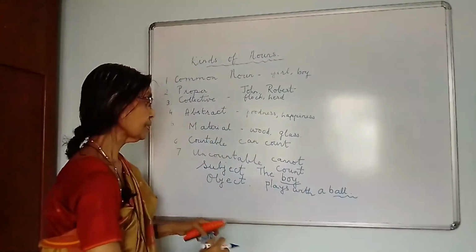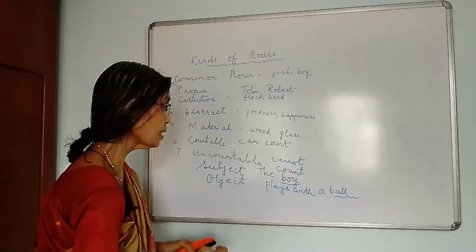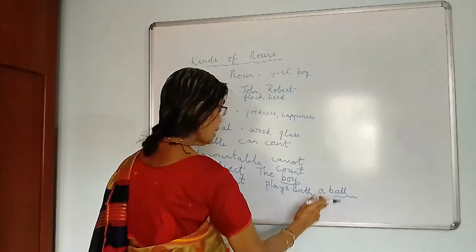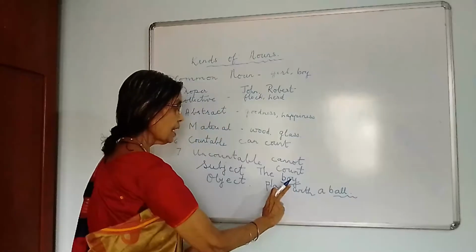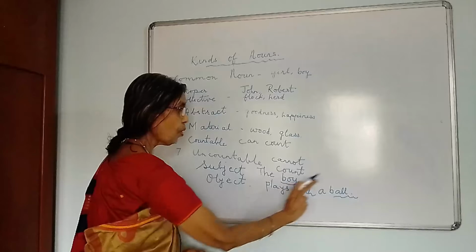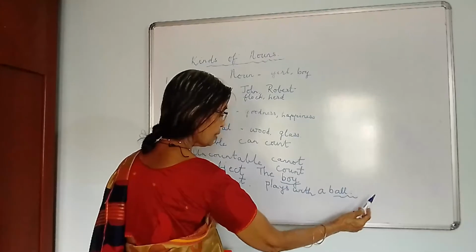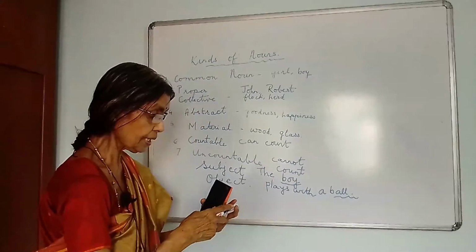Both are common nouns. Now the boy comes before the verb plays. So plays is a verb. Before it comes boy. So boy is the subject. The function of the noun here is as a subject. And ball comes after plays. So here the function is as an object. So therefore, this way we can construct more sentences.